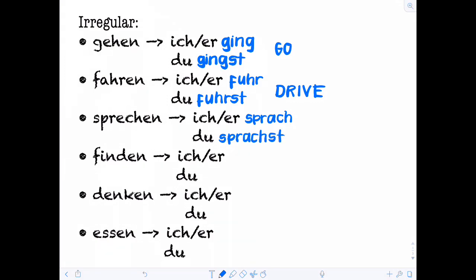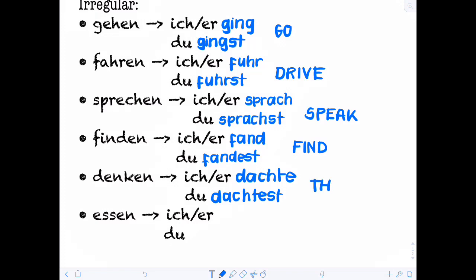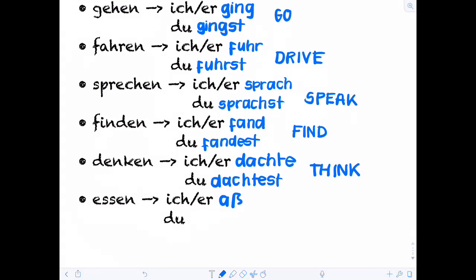Sprechen goes to ich sprach and du sprachst, which is to speak. Finden goes to ich fand and du fandest. Denken, which means think, goes to ich dachte and du dachtest. And finally, essen, which I have a sneaking suspicion you will not struggle to remember, goes to ich aß and du aßest. Now we'll move on to the examples.